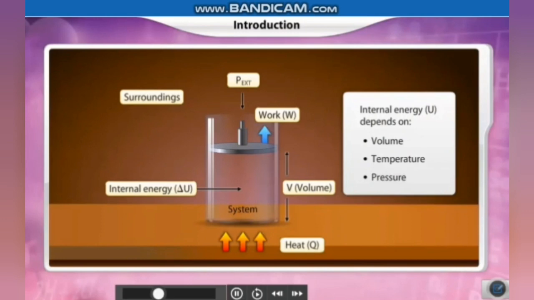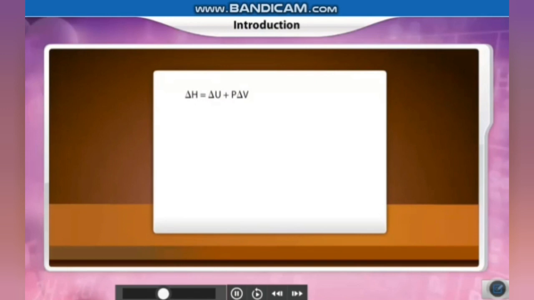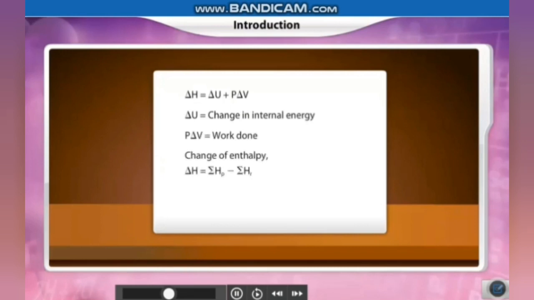So delta represents a state function and not a path function, but the heat and the work depend on the path. So here del H is equal to del U plus P del V. So the internal energy can be found out, and P del V is the change in the volume with respect to constant pressure, which is the work done by the system or on the system.